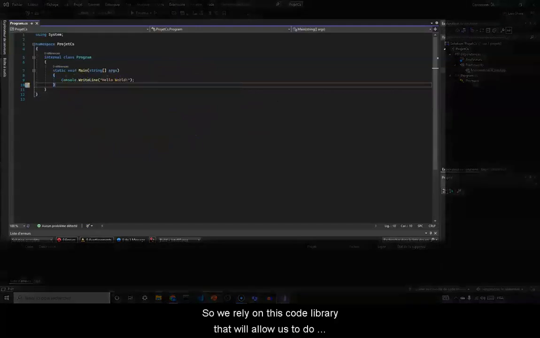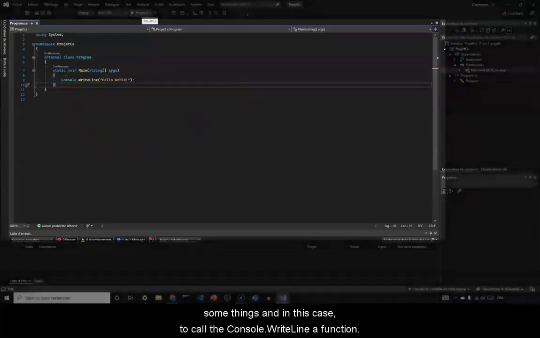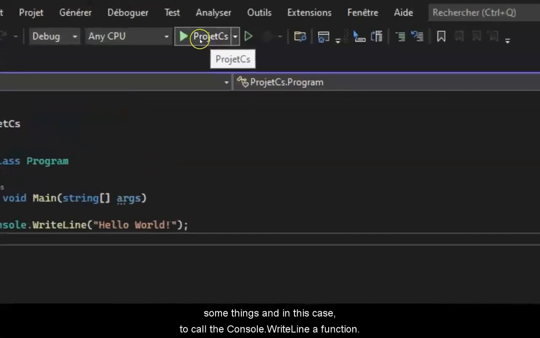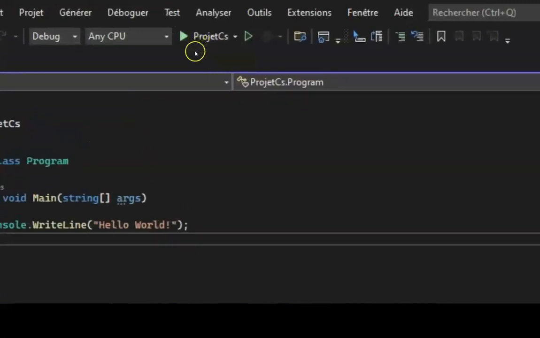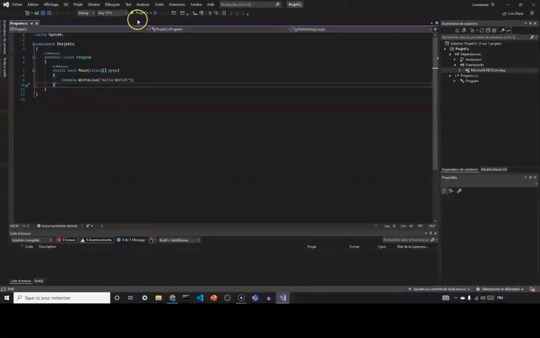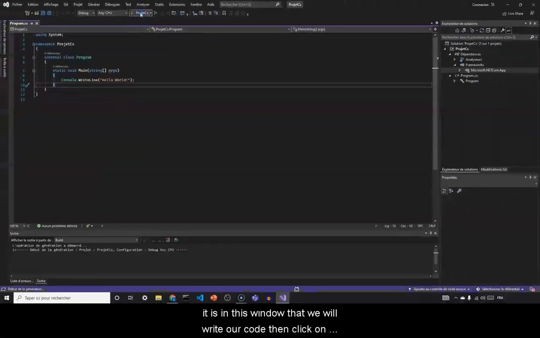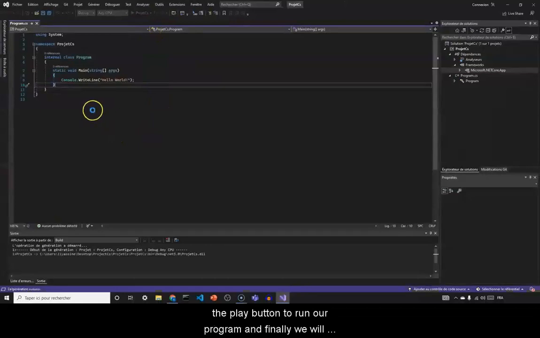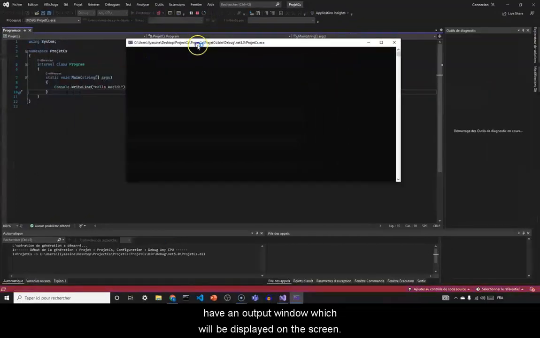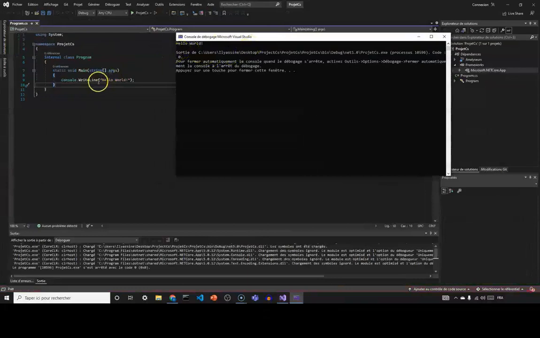So we rely on this code library that will allow us to do some things, and in this case to call the Console.WriteLine function. It is in this window that we will write our code, then click on the play button to run our program, and finally we will have an output window which will be displayed on the screen. You can see that if I click on the play button, Hello World is displayed.